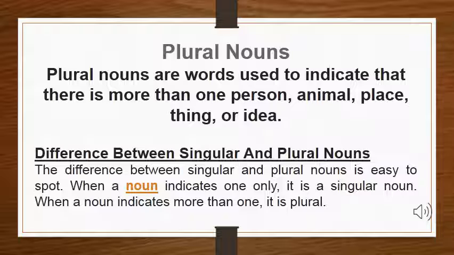What is the difference between the singular and the plural? The difference between singular and plural nouns is easy to spot. When a noun indicates one only, it is a singular noun. When a noun indicates more than one, it is plural, like boy, boys. But to make a plural noun, there are some rules and examples. Let's see.